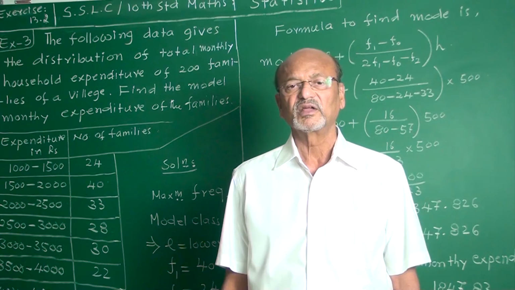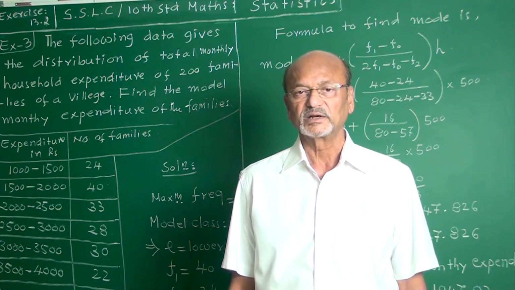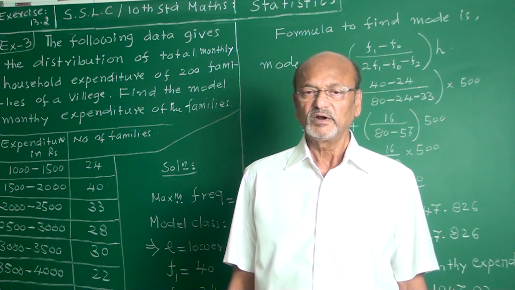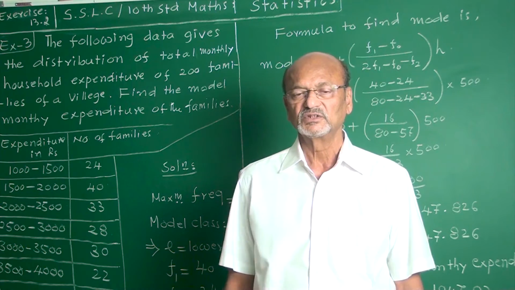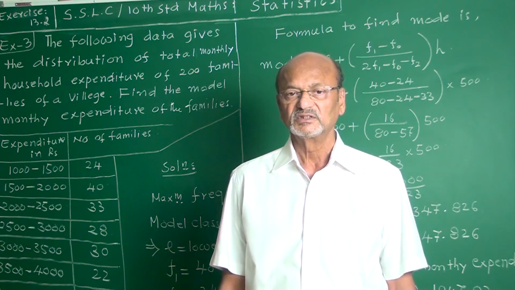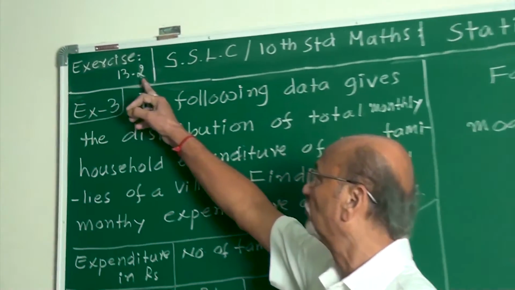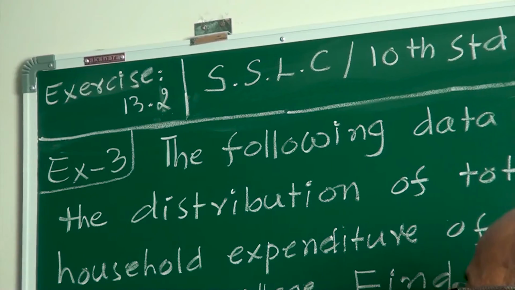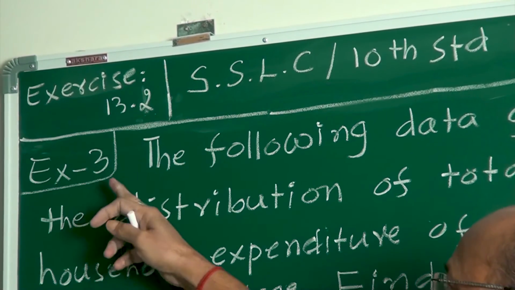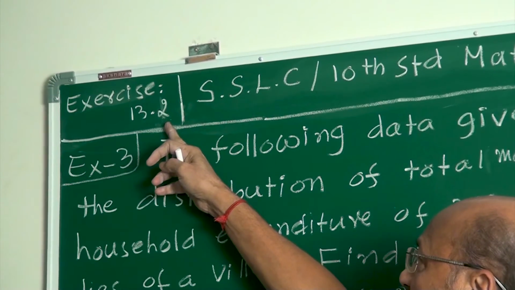Yesterday, at the end, I did the mode. I explained the mode and I think I did one or two examples, and one example is given as an exercise, exercise 13.2. First example I have done, second example is given as exercise. Now, this is example 3 of exercise 13.2.